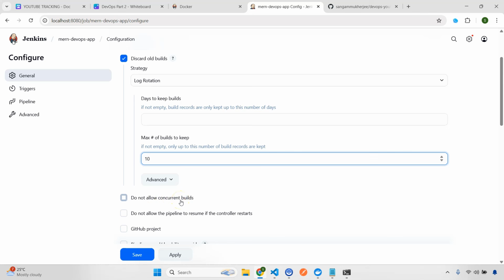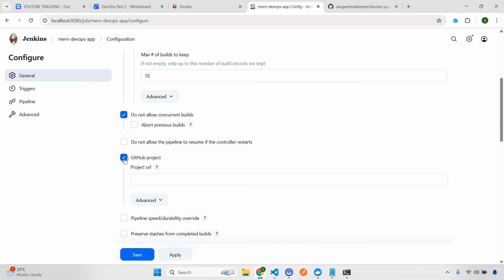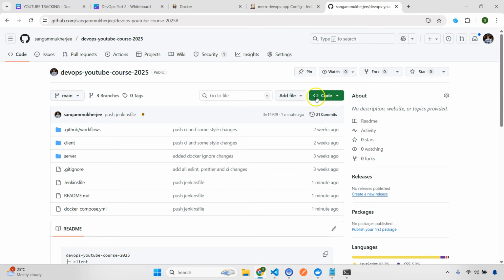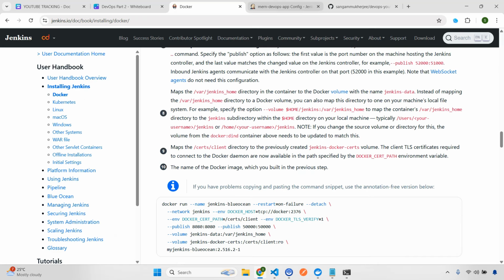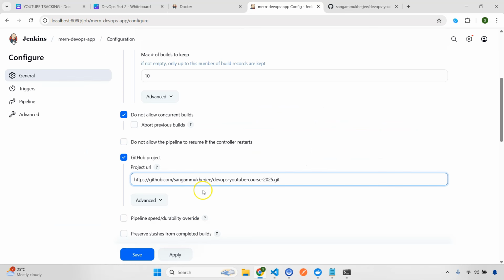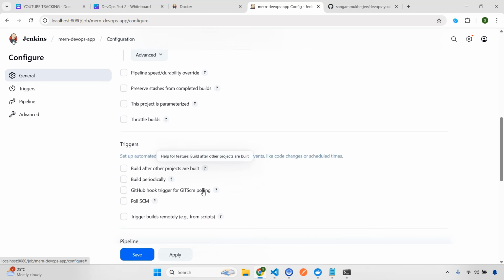What will happen is it will prevent two builds from stepping on the same port or on the same workspace, you can consider. So I'll select this. What else? GitHub project. So let's copy this one, go here, and paste this. Then what else? I think this is fine.